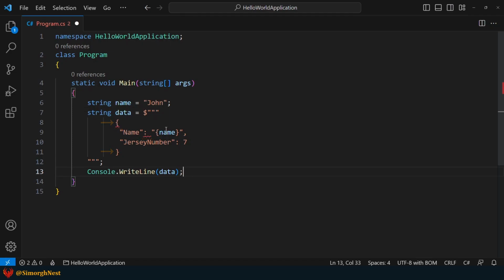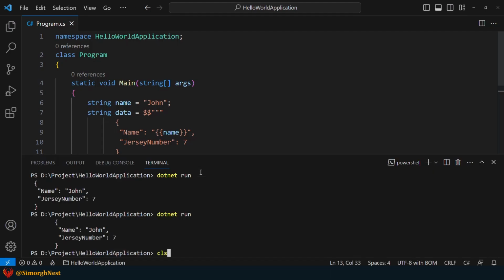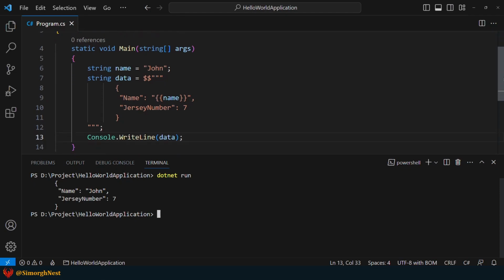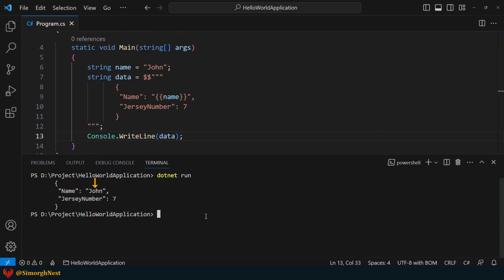In such cases, we use two dollar symbols, which indicate that we need two sets of curly braces for the interpolation. By doing this, the single set of curly braces is interpreted as part of the string literal. Okay, save the file and run the application to see what happens. As you can see, the name is displayed in the terminal.